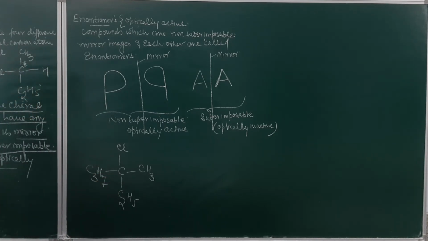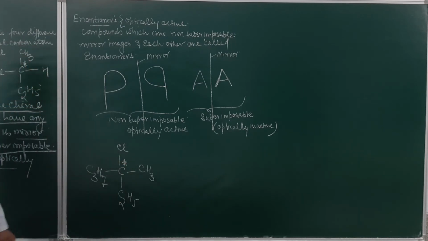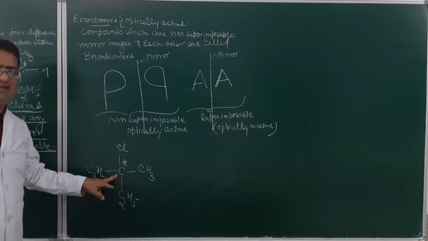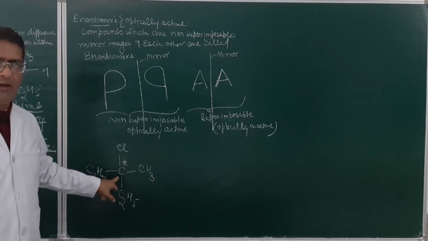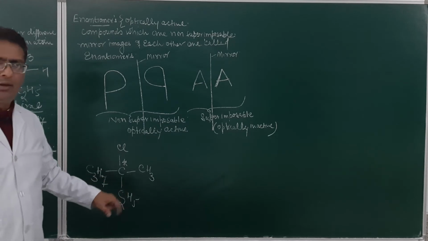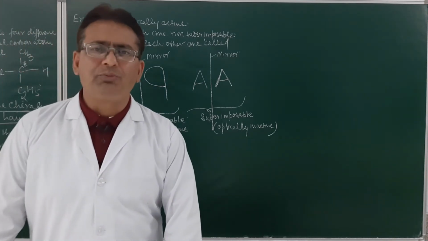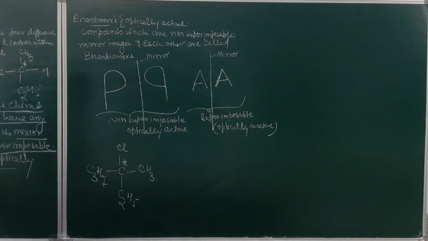Now, is this carbon atom bonded to 4 different atoms or groups? Yes. So, does it have a chiral carbon atom? Yes. How many chiral carbon atoms? One. A compound having one chiral carbon atom will never have a plane of symmetry, and hence its mirror images will be non-superimposable and the compound will be optically active.